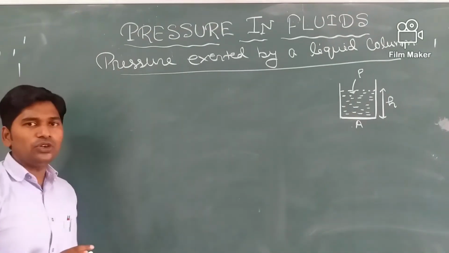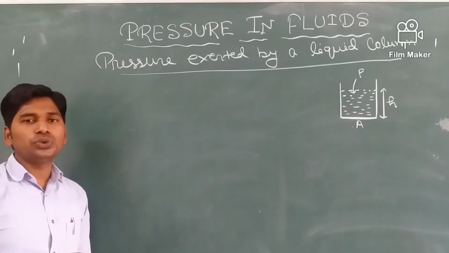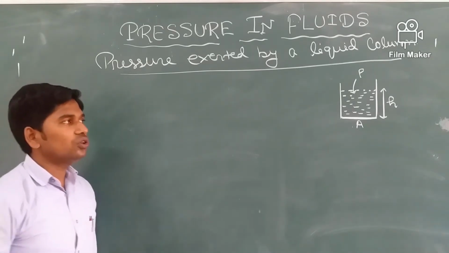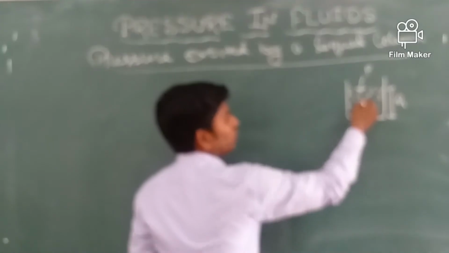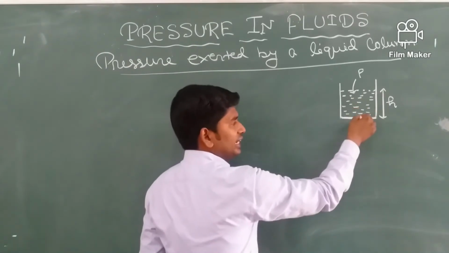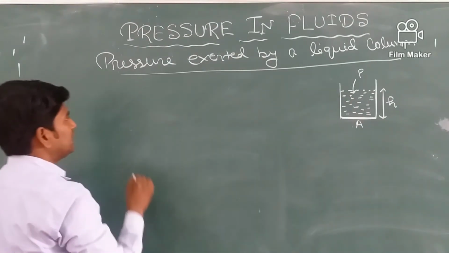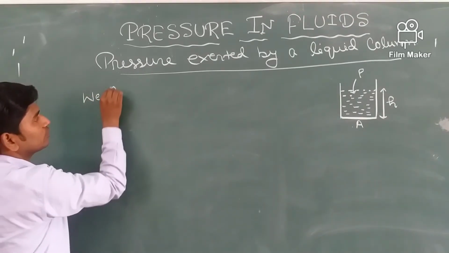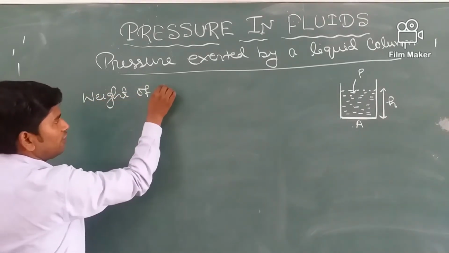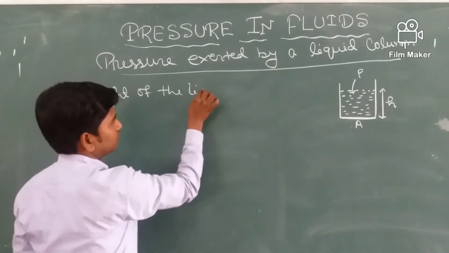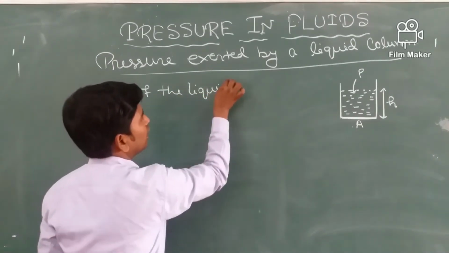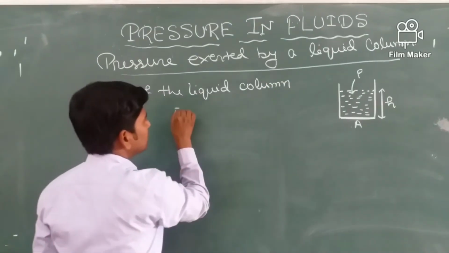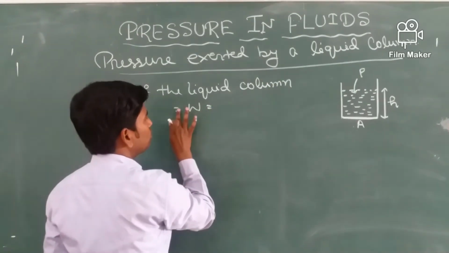As we know, pressure is equals to thrust by area. Thrust means force. The weight of the liquid is equals to the thrust. So we can write weight of the liquid column, that W is equals to mg.